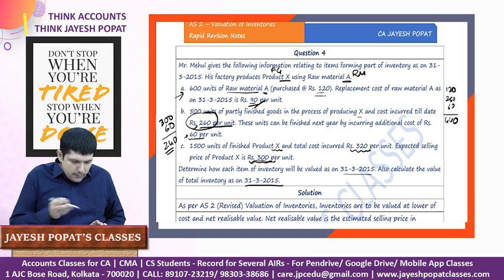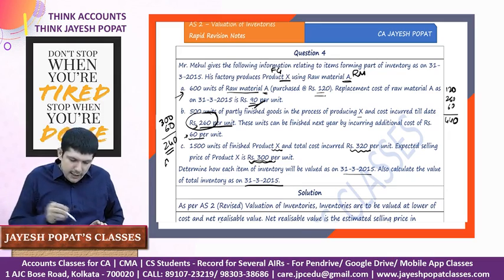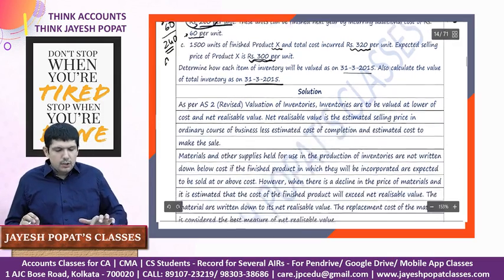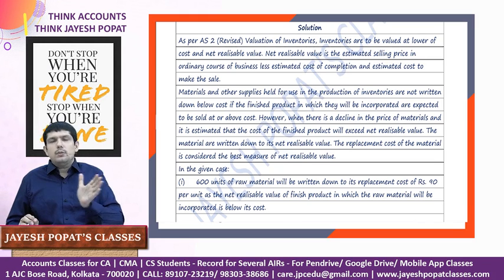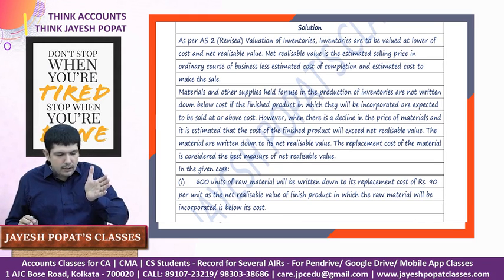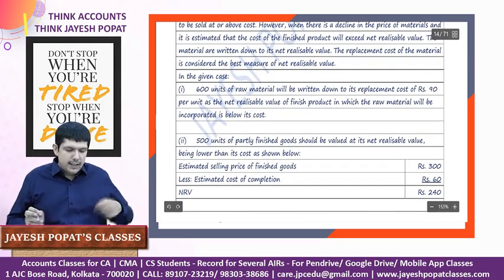So here the NRV is lower, so it again has to be valued at its NRV. And then finished goods we have already talked about. So here first in the paragraph we will talk about the valuation norm of how the NRV will be calculated for basically the finished goods, the raw material and the work in progress. Now we'll do the analysis of the case.